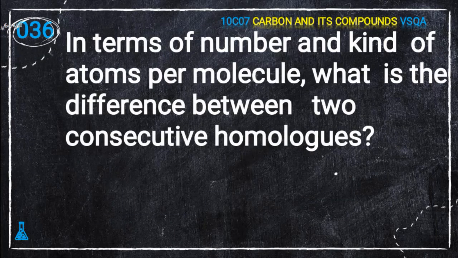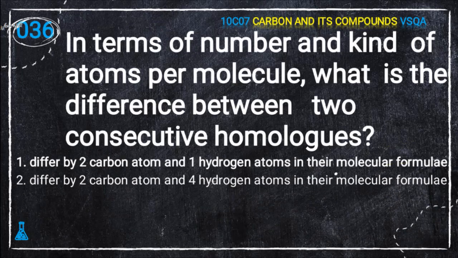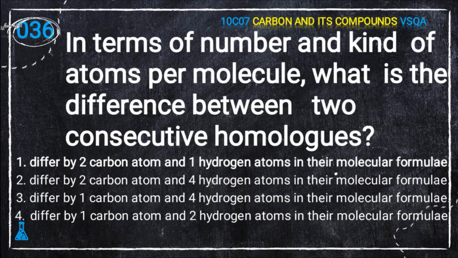Next question, 36th question. In terms of number and kinds of atoms per molecule, what is the difference between two consecutive homologues? Students, the answer of this question has already been discussed in the previous parts of this video. Try to think about the answer. The answer is the fourth option: they differ by one carbon atom and two hydrogen atoms in their molecular formula, that is CH2.